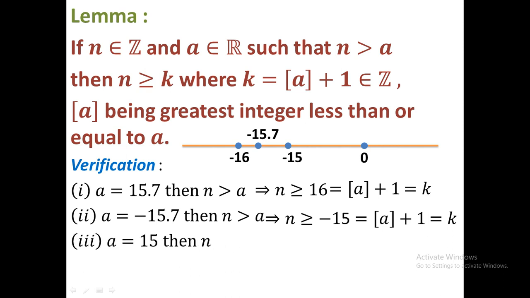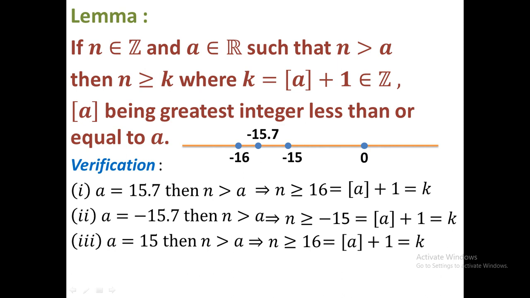Suppose A equals 15, then n greater than A means n is greater than 15. Greater than 15 means it starts from 16, therefore n is greater than or equal to 16. Again, box of 15 means you have to consider all the integers less than or equal to 15, and then choose the largest among them. Here the integers less than or equal to 15 are 15, 14, 13, 12, and the largest is 15. So here box A equals 15. Therefore 16 can be written as 15 plus 1, that is box A plus 1, and this is K.